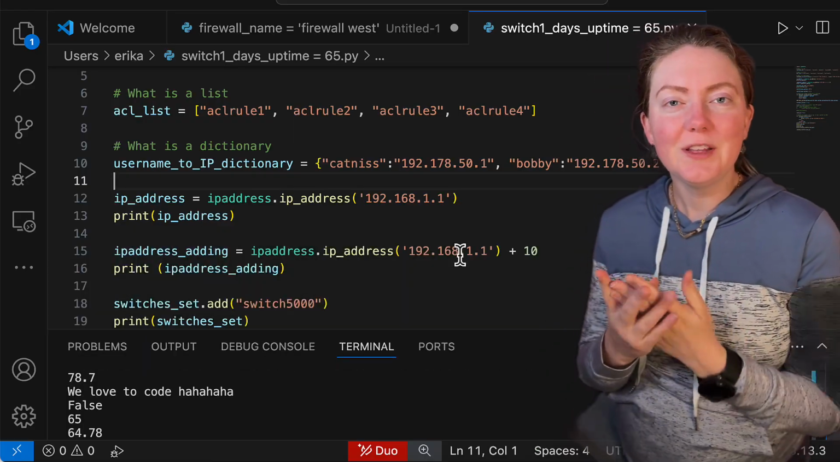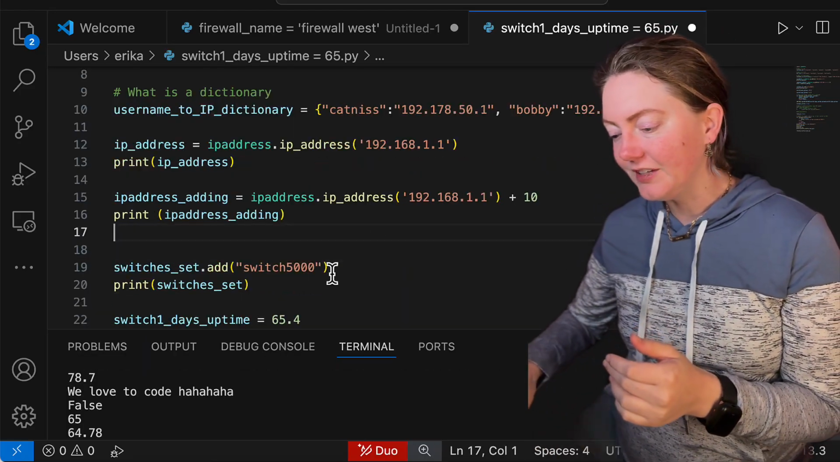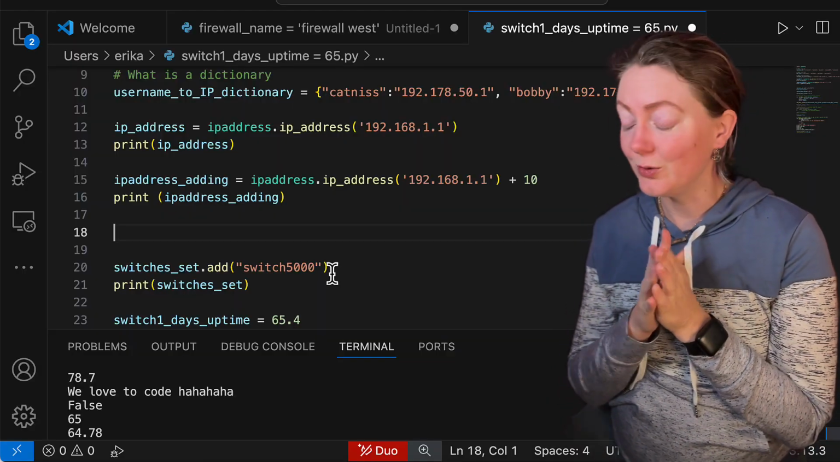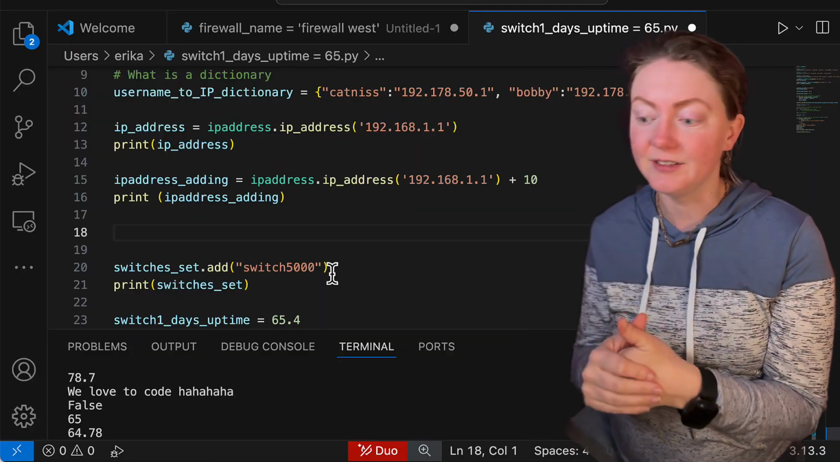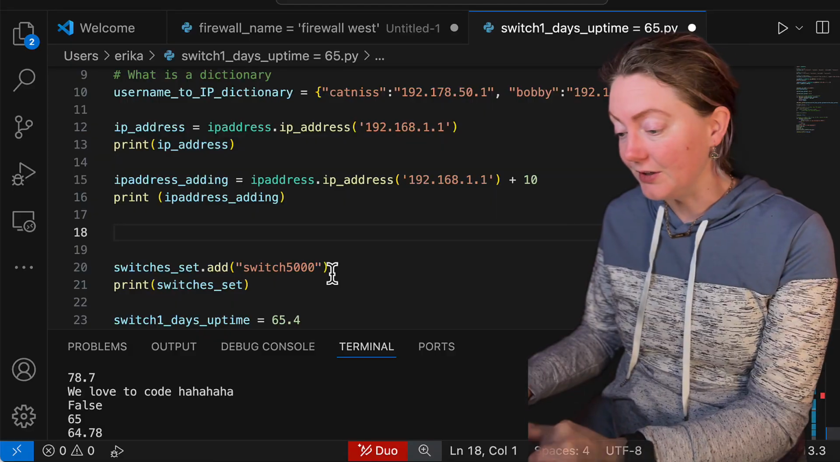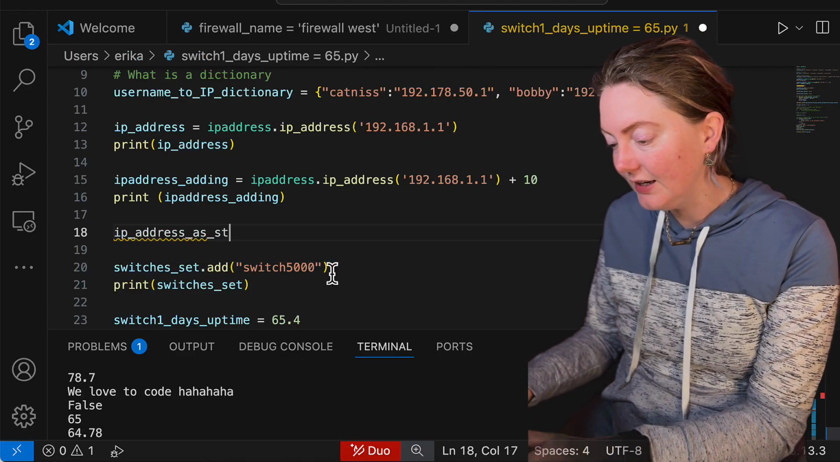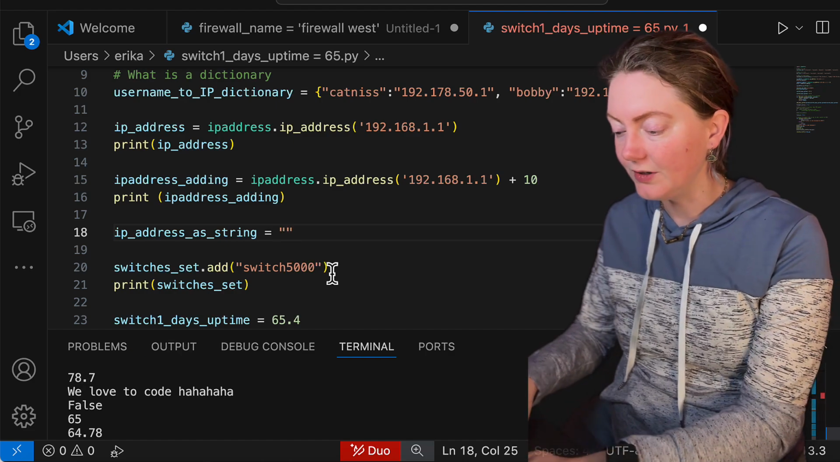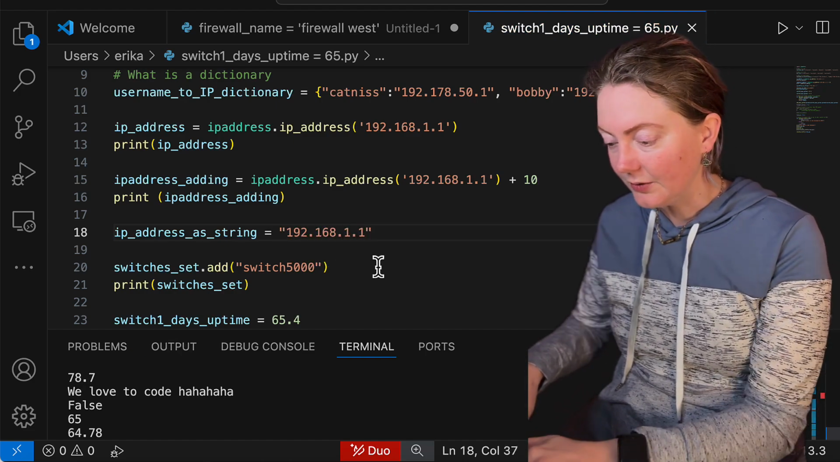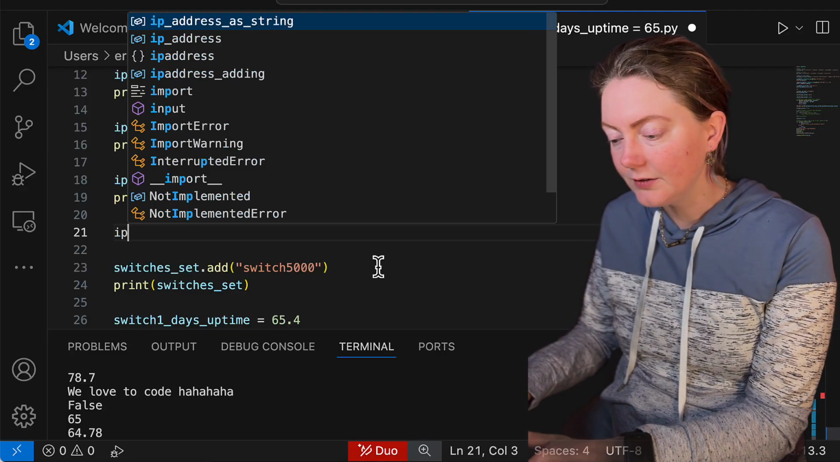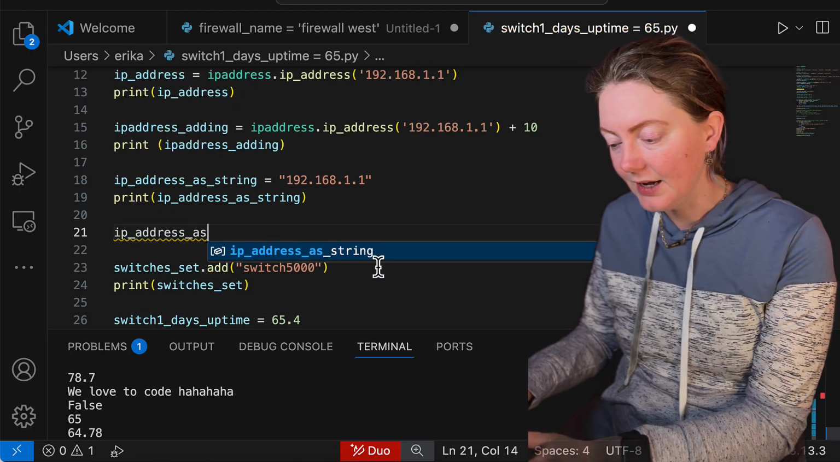Yay! And if you still don't understand why this is a big deal, let's try doing an IP address example where we don't use this library and we just use IP address as a string, and I'll show you what I'm talking about, like why this library exists, at least based on the examples we did with it so far. So let's do IP address as string will be the variable name, and then let's do 192.168.1.1. Okay, we'll print that.